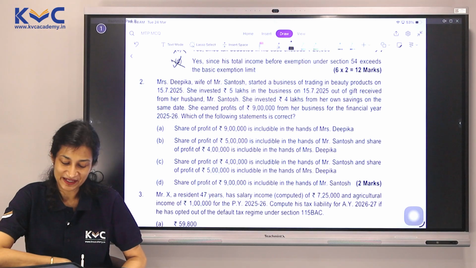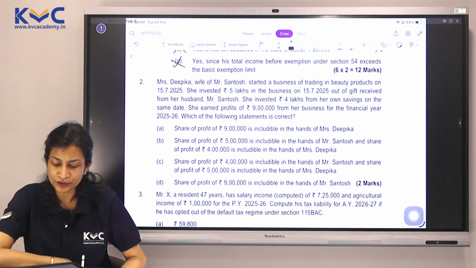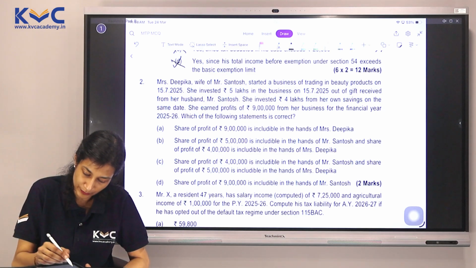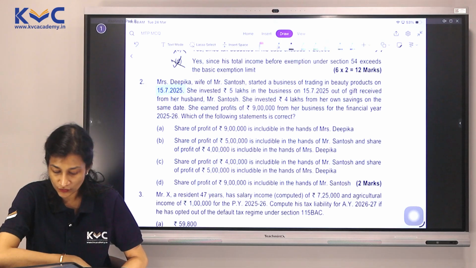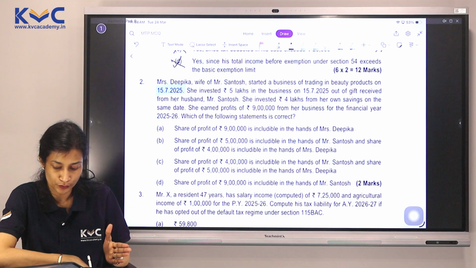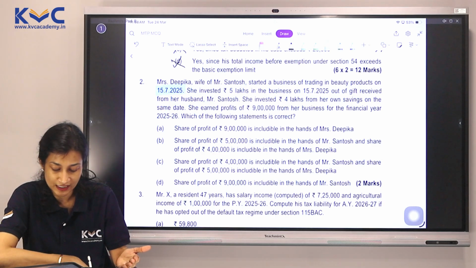Let's take up the second one now. Mrs. Deepika, wife of Mr. Santosh, started a business of trading in beauty products on 15/7/2025. She invested 5 lakhs in the business on the same date out of gifts received from her husband, Mr. Santosh. She invested 4 lakhs from her own savings on the same date.